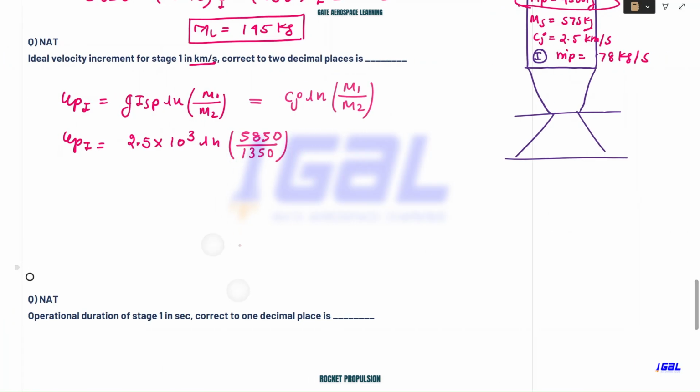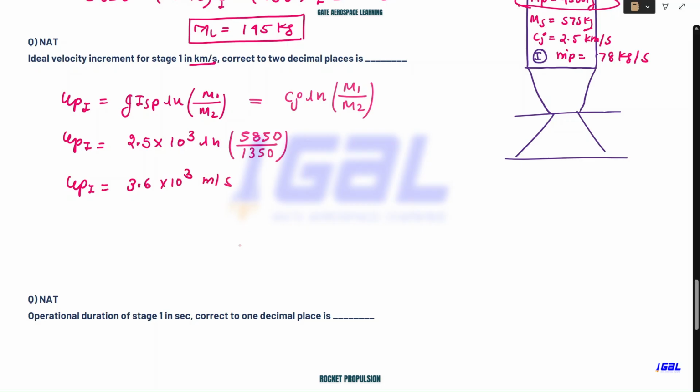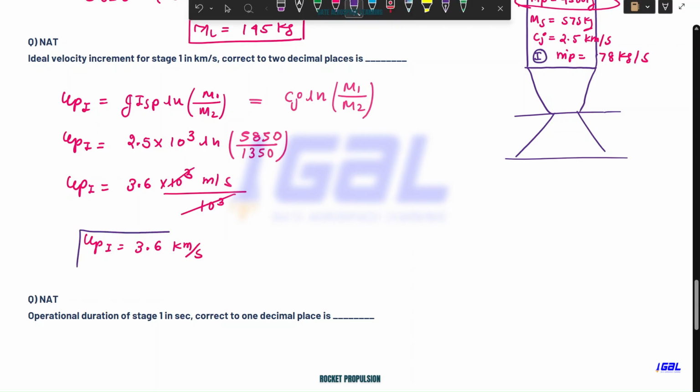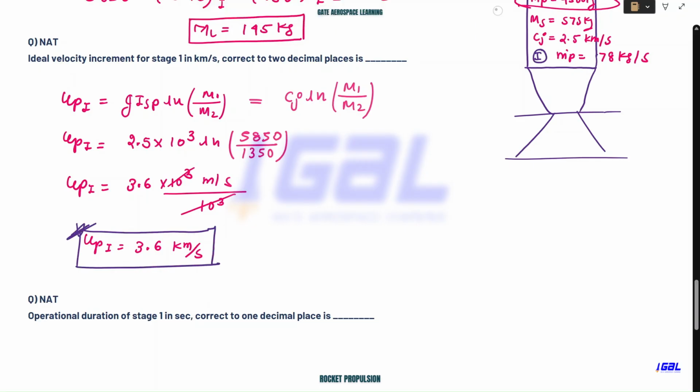Okay, now you simplify this, you'll end up getting 3.6 into 10 to the power 3 meter per second. They are asking in kilometer per second, so you just need to divide by 10 to the power 3. This will cancel out. UP value for first stage comes out to be 3.6 kilometers per second. So this is the UP value for a first stage, that means the ideal velocity increment for the first stage. Okay, I hope it is clear to you.